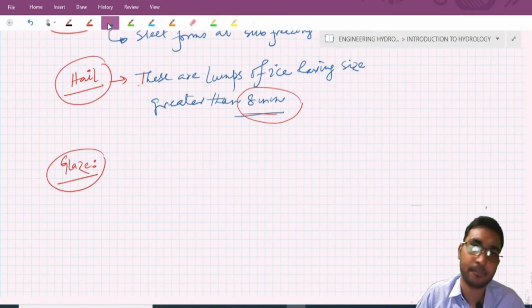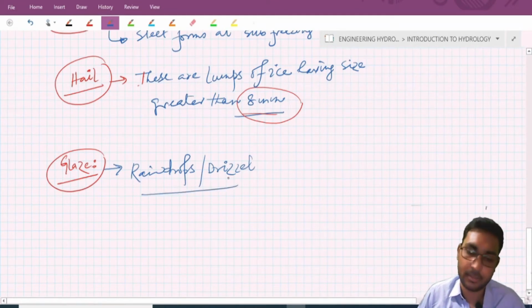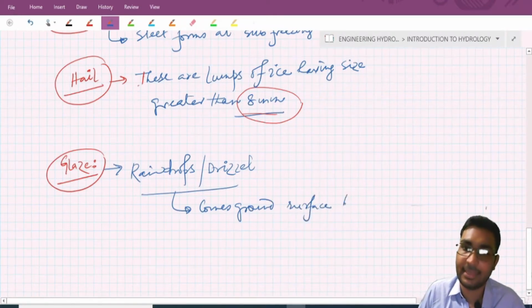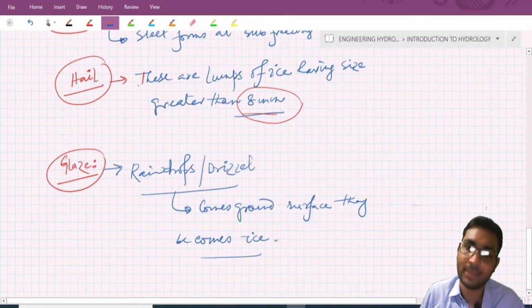Basically these are raindrops or drizzle, but when they come to the ground surface, they become ice. Why do they become ice?